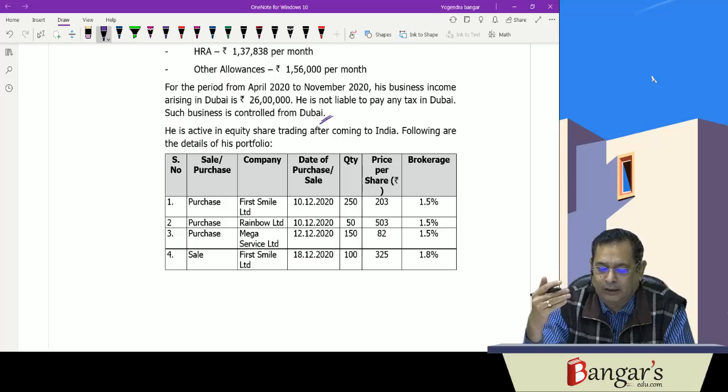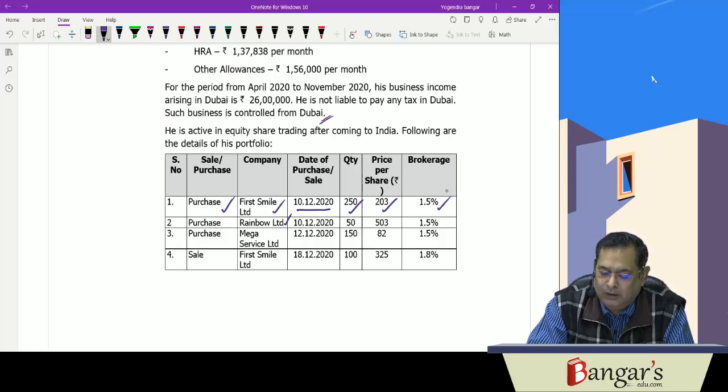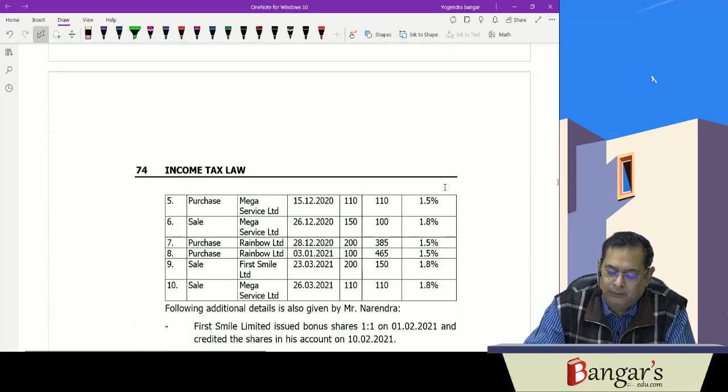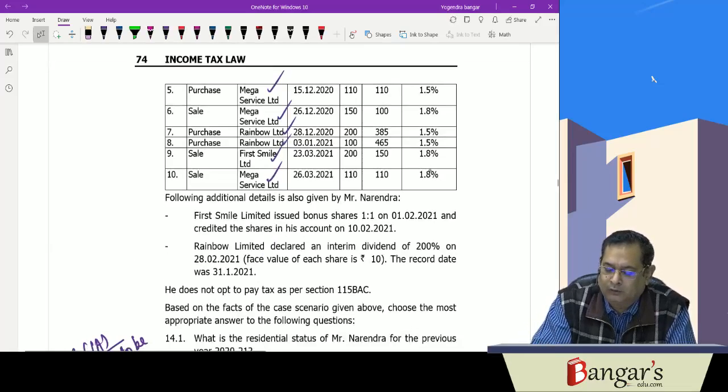Then he is active in equity share trading after coming to India. Following are the details. He purchased 250 shares of First Smile Limited on 10/12/2020. Price per share is 203 and he paid a brokerage of 1.5%. Then he purchased the shares of Rainbow Limited and Mega Service Limited, and sold shares of First Mile, purchased Mega, sold Mega, purchased Rainbow, sold Mega, First Mile and Mega. First Mile also issued a bonus share at 1:1 on 1/2/21 and credited the shares in his account on 10/2/21.